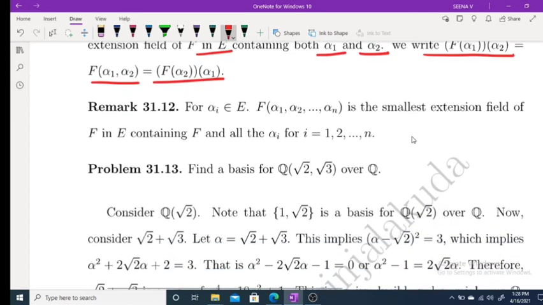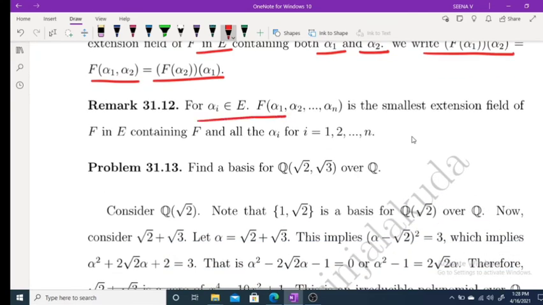Therefore, for alpha i belonging to E, f of alpha 1, alpha 2, etc., alpha n is the smallest extension field of f in E containing f and all the alpha i, where i varies from 1 to n. Moving to last problem.